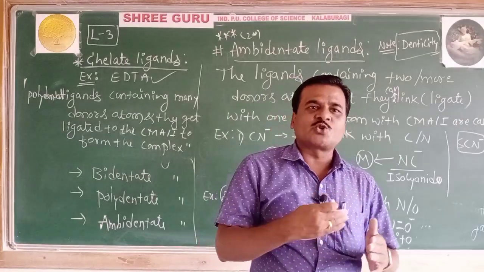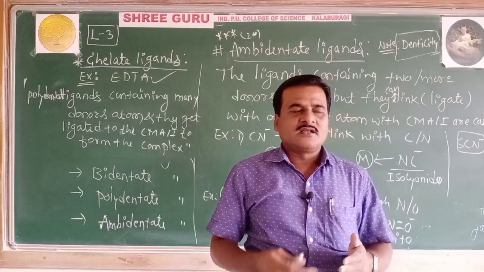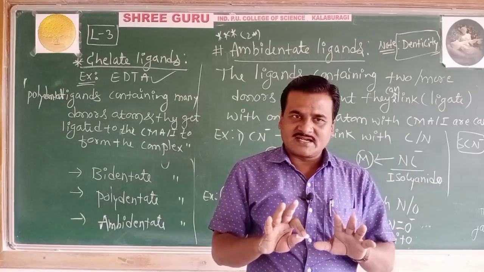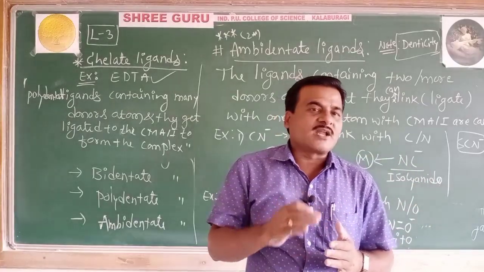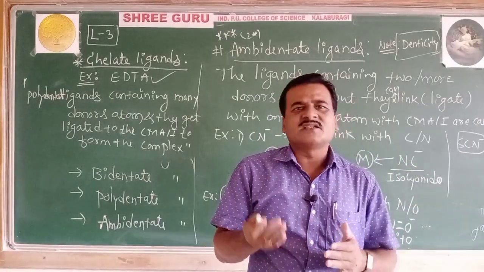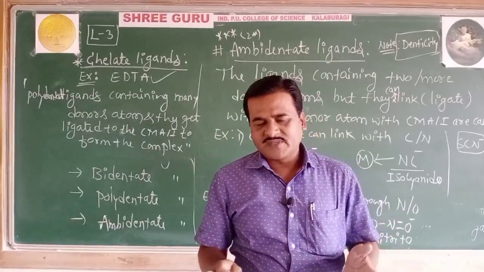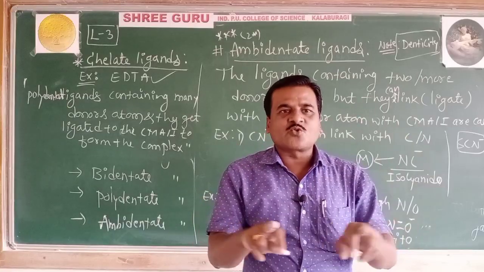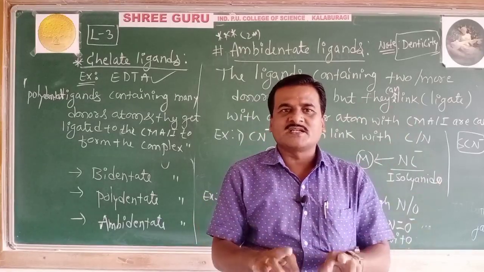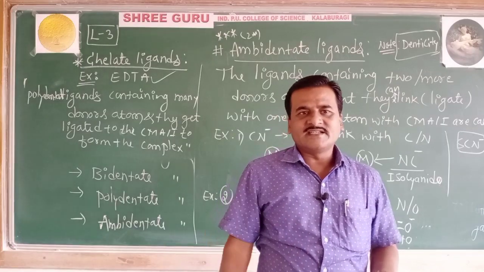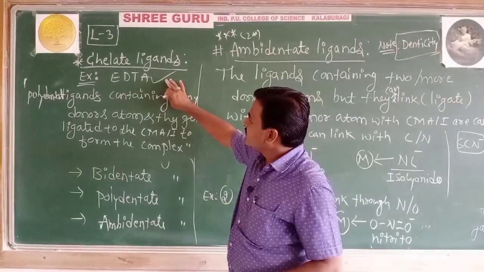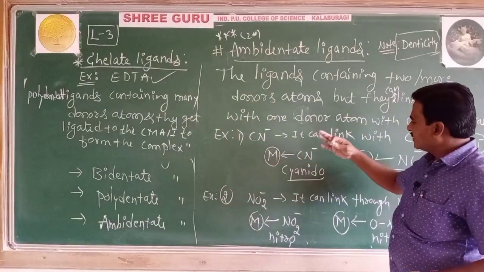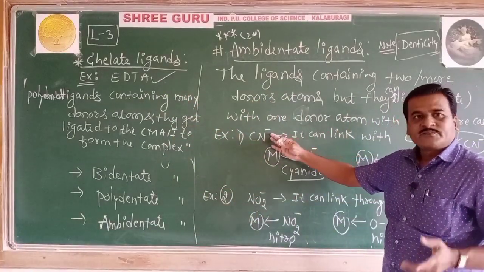So the denticity is nothing but the number of ligating atoms. They must be able to donate a lone pair of electrons. The number of ligating atoms is the denticity, or the number of donor atoms. Ligating atoms, donor atoms, it is one and the same. The number of ligating atoms or donor atoms present in the complex itself is called denticity. So the denticity of EDTA is 6.